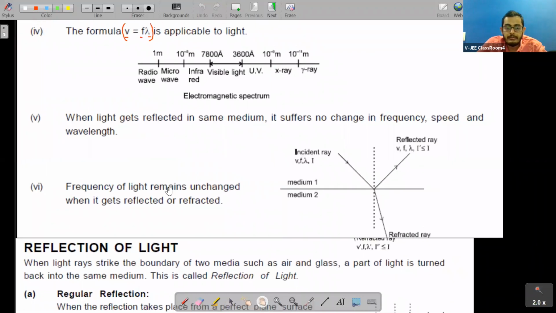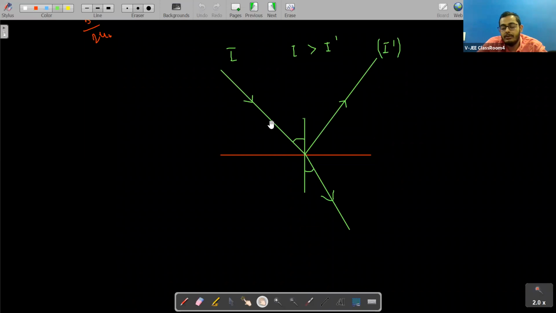Now, frequency of light remains unchanged when it gets reflected or refracted. See, students, what are we saying? If light is moving from one medium to another, let us say this is medium 1 and this is medium 2. If light is falling on the interface of the mediums, this is the incident ray, this is the reflected ray, and this will be the refracted ray.